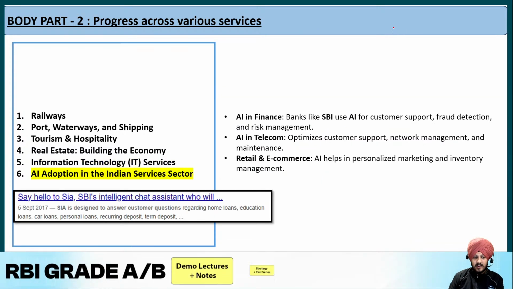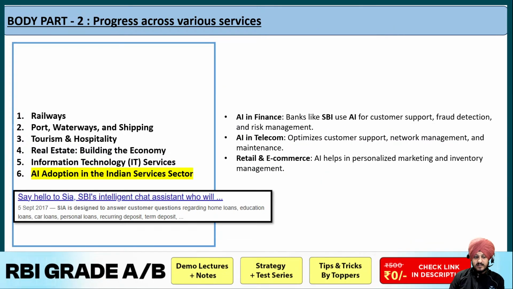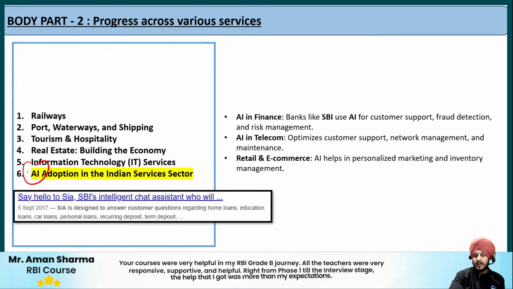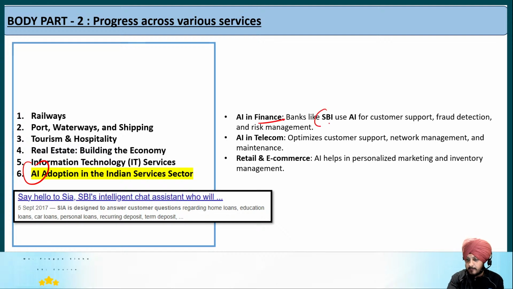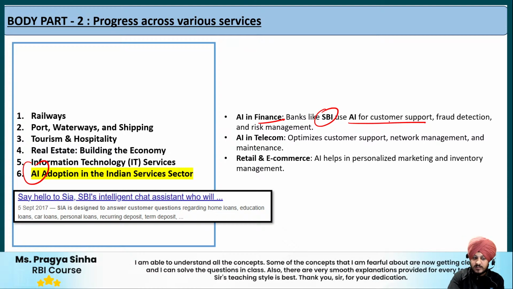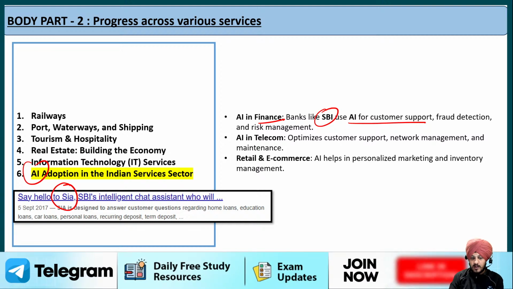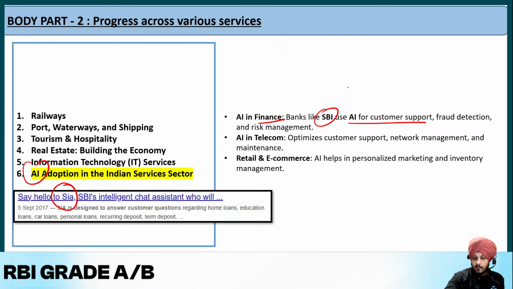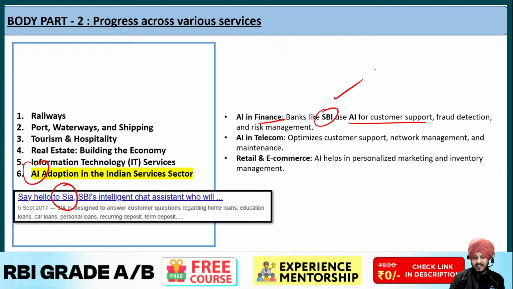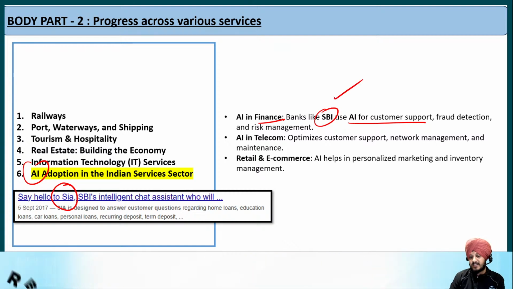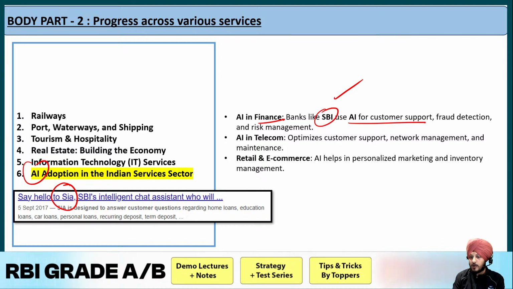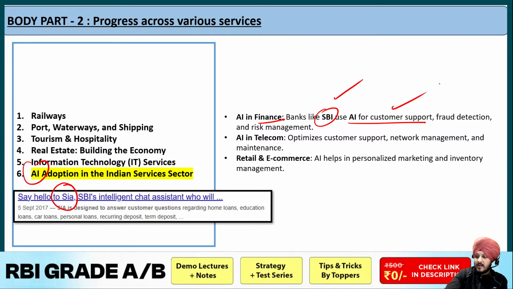The last point is regarding the AI adoption in the Indian services sector. So how artificial intelligence has been playing an important role. Artificial intelligence has been playing a multi-dimensional role. For example, in finance, banks like SBI use AI for customer support. You must have heard about SIA, which is an AI powered chatbot, and SIA stands for what? You can write it in the comment box. So you can tell me what SIA stands for, and it is SBI Intelligent Chat Assistant, an AI powered chatbot, and basically what does it help with? It helps in customer support.